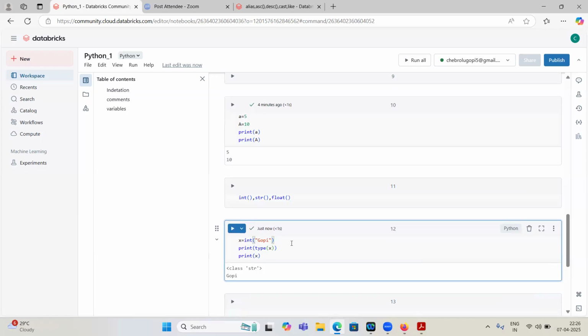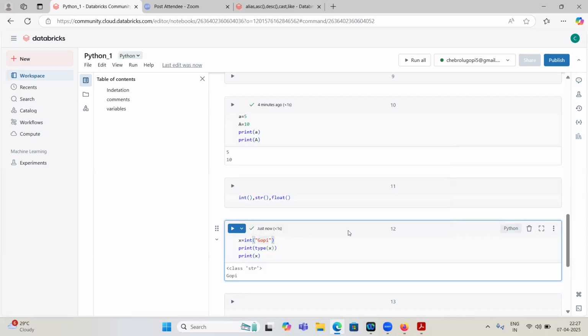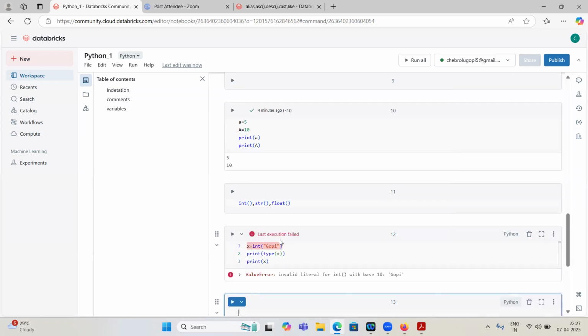It will throw an error. Yeah. So why will it throw an error? Because this is a string value. Integers mean minus infinity to plus infinity, which are whole numbers. Whole numbers means those which don't have the decimal part. But this is a string, right? So we cannot convert string values to integer. It will throw an error. Yeah, invalid literal.